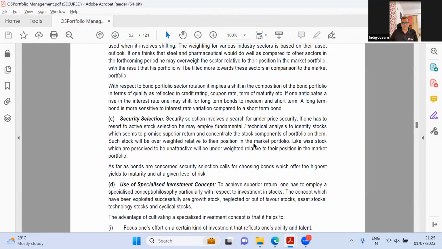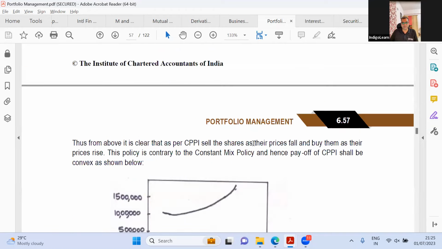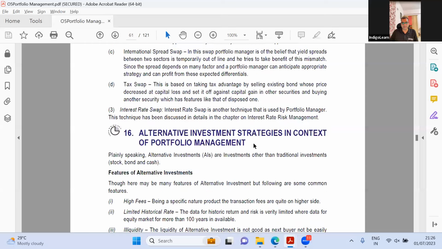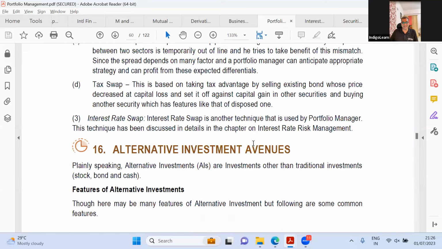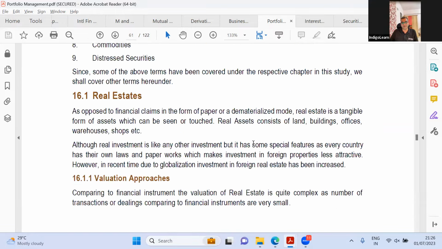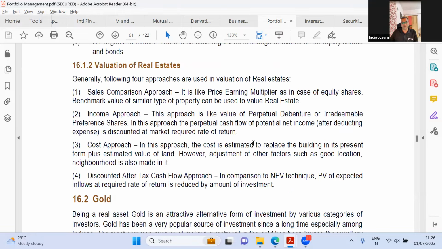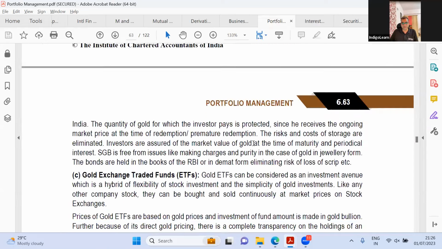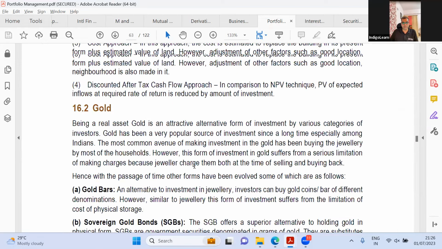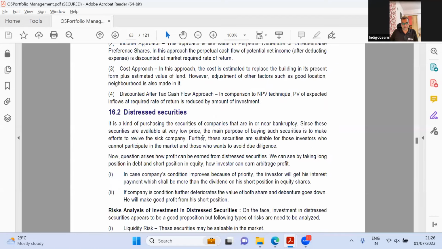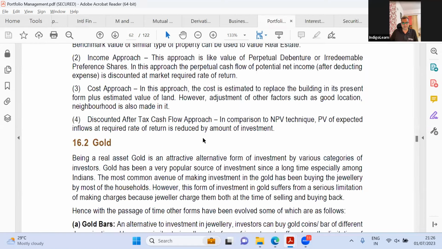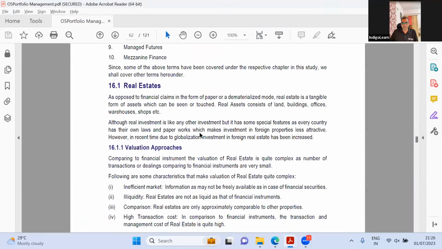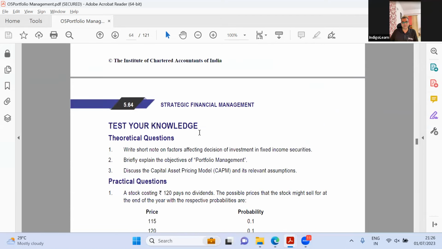Now let us see where they ended. Alternative investment avenues. Yeah, this was the last topic, 16. So alternative investment policies. Yeah, so I think it is the same thing there. They've just changed the name, nomenclature. So I don't think there is anything fundamentally different here. Sovereign gold bonds they've added, and I think they've added 2-3 things: sovereign gold bonds, gold bars, how gold is a good investment, and all of that. I don't think we had that here. It was directly real estate. So distressed securities and so on. So I don't think there is anything fancy in this particular chapter.